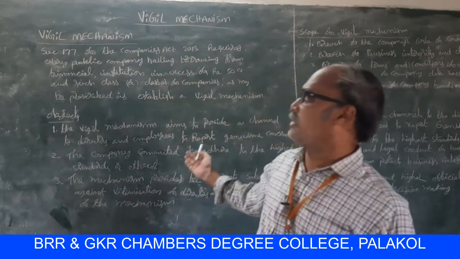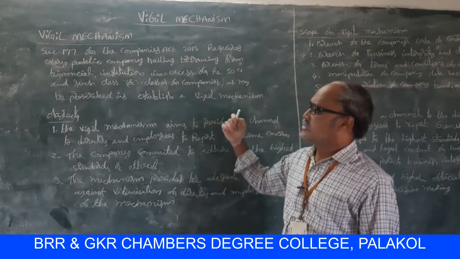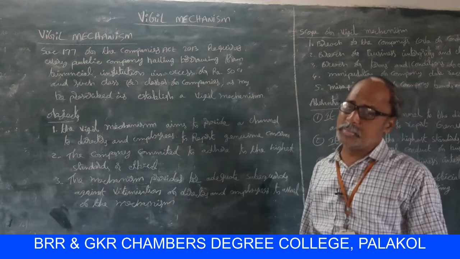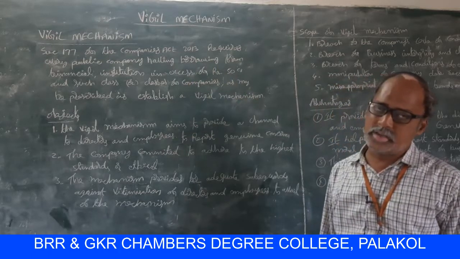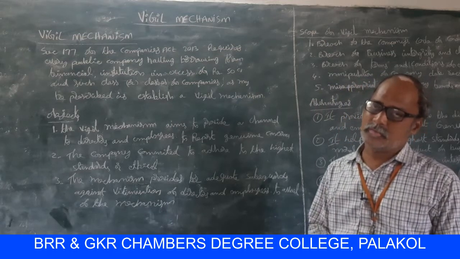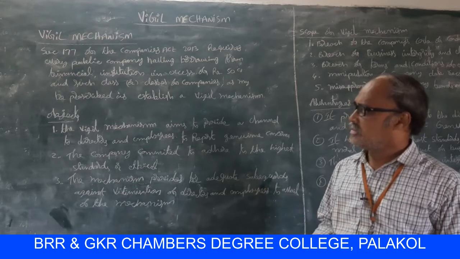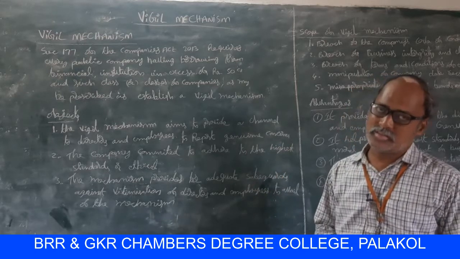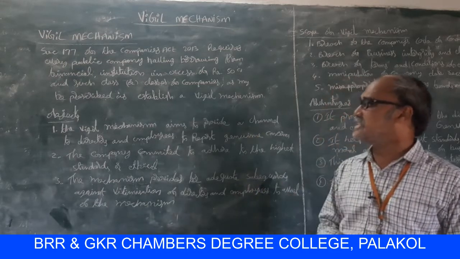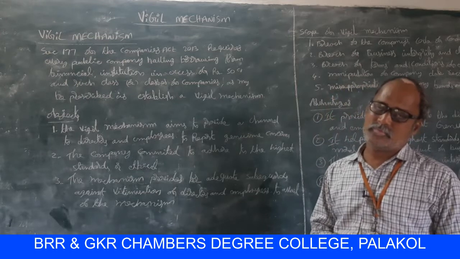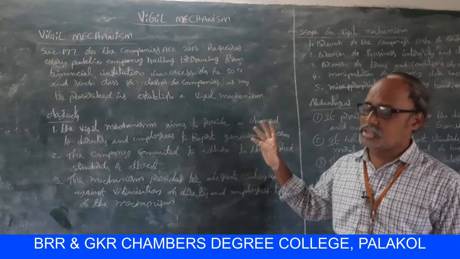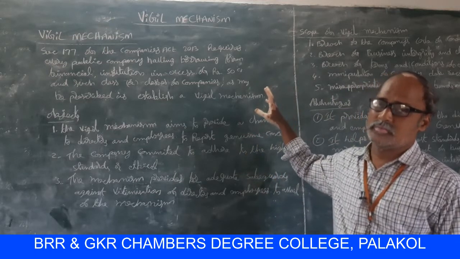The meaning of vigil mechanism in brief: Section 177 of the Companies Act 2013 requires every public company having borrowings from financial institutions in excess of 50 crore rupees, and such class or classes of companies as may be prescribed, to establish a vigil mechanism. So this is the meaning of vigil mechanism.